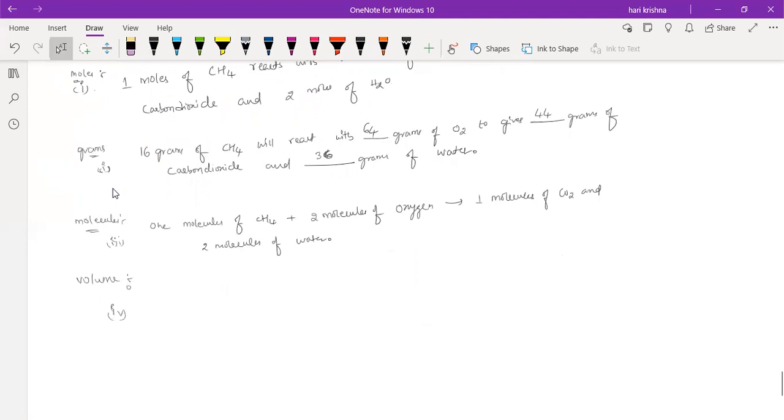So always 1 mole of a gas occupies how much volume? 1 mole of a gas occupies how much volume? 22.4. Very good. So always 1 mole of a gas occupies 22.4 liters, right? Now tell me in terms of volume, this equation part.